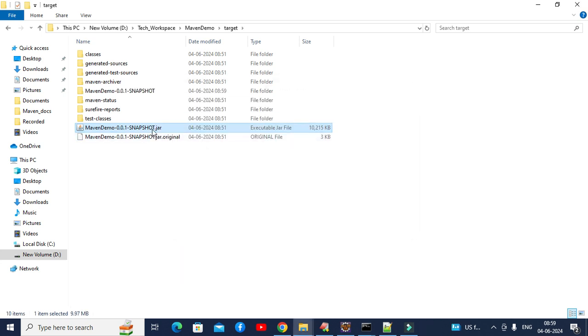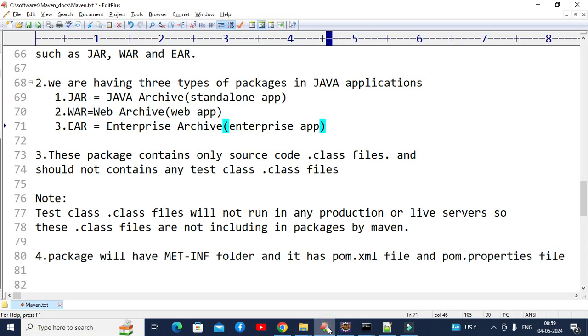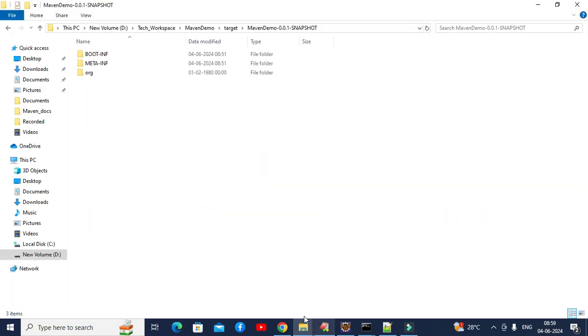You can see with the same name, Maven demo 0.0.1 snapshot, right? One more folder is created here. You just go inside this one. Here, as proof that it has only the source code .class files but not the test class .class files, we need to go to BOOT-INF, not META-INF. You just go inside BOOT-INF.